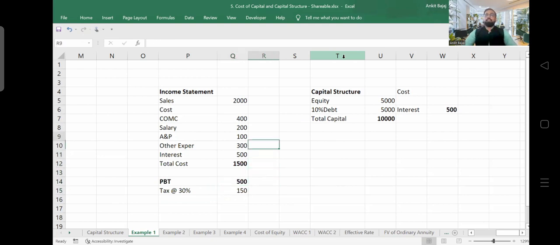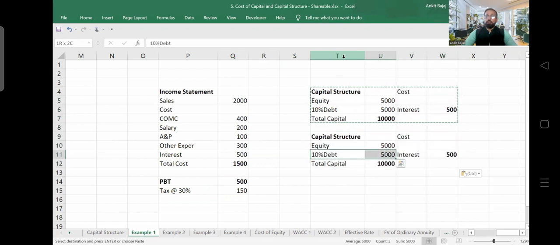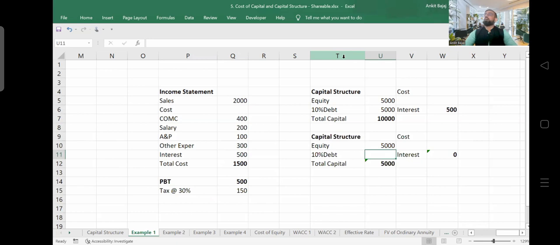But let's take another assumption here. Let's suppose you have started a business where you have raised 10,000 crore rupees, but here your debt amount is zero. You have not raised any amount from loans or by issuing debt securities. The whole 10,000 crore you have raised by equity shares. This is my second case. This is case one, where you have raised money by debt securities also, and this is case two, where you have raised money by issuing only equity shares.